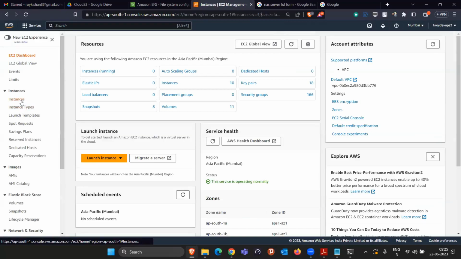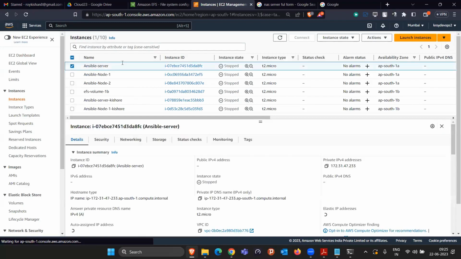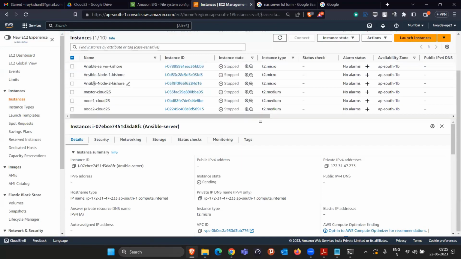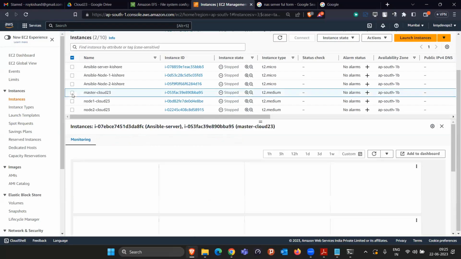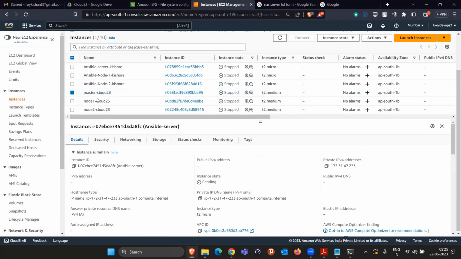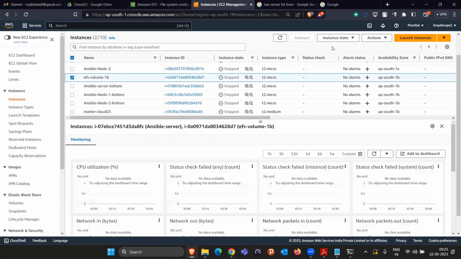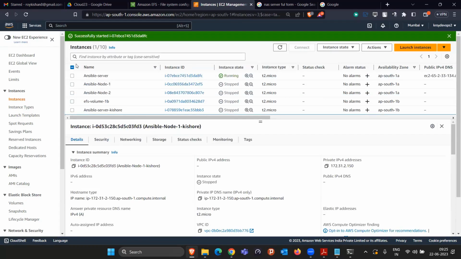Once this is done, now we have to connect, right? So what I'm going to do is start two EC2 instances, one in 1A. This machine I'm starting in 1A, and one machine I'm starting in 1B. So take an example, I'm starting this one in 1B. Or in another mode, I can start it. So this one I can start. This is the one. Instance is good. Just give me a second.